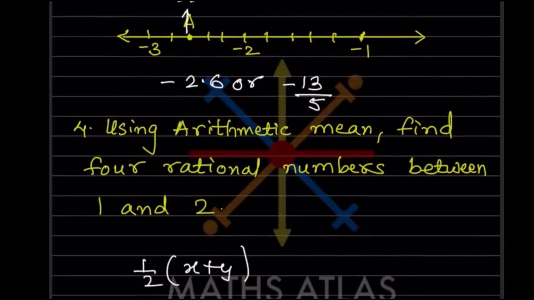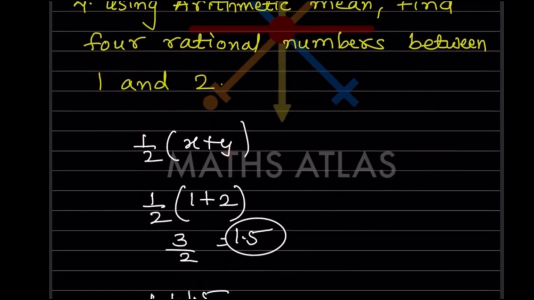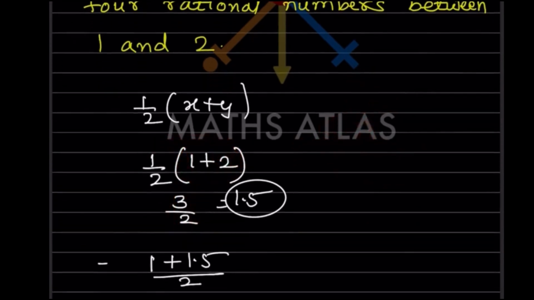Both are the same. Now here they said, using arithmetic mean, find 4 rational numbers between 1 and 2. So again we are going to use the same formula, half of x plus y. So this is x and this is y. So now what will be the answer? 1 by 2, 1 plus 2. So now this is going to be 3. So this will be 3 into 1 by 2, that is going to be 3 by 2, which is 1.5.